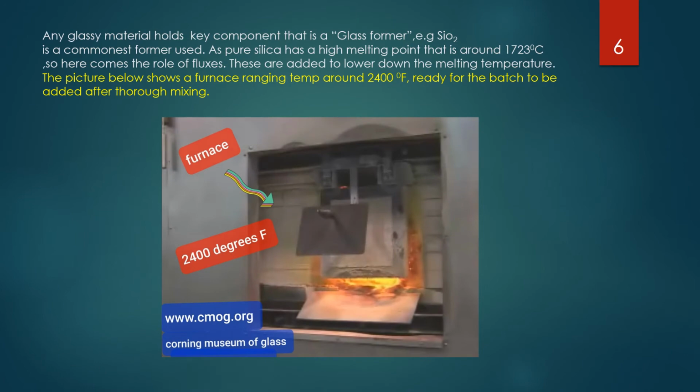Any glassy material holds a key component, that is a glass former. For example, silicon dioxide is the commonest former used, as pure silica has a high melting point around 1723 degrees centigrade. So now here comes the role of fluxes. Now these are added to lower the melting temperature. The picture below shows the furnace ranging in temperature around 2400 degrees centigrade, ready for the batch to be added after thorough mixing.